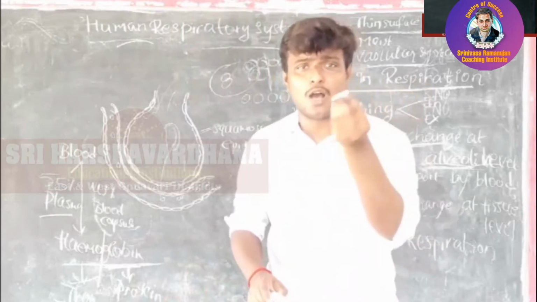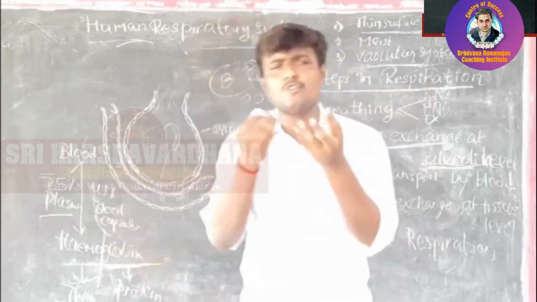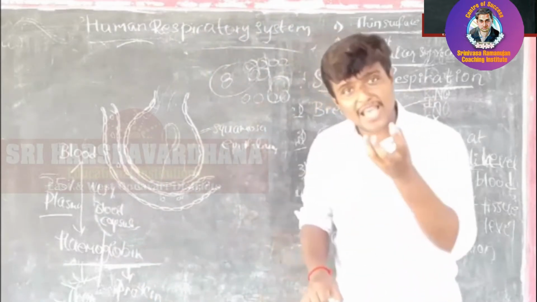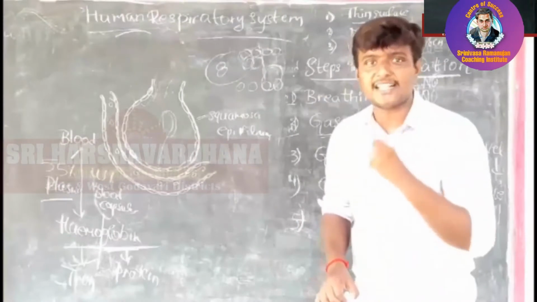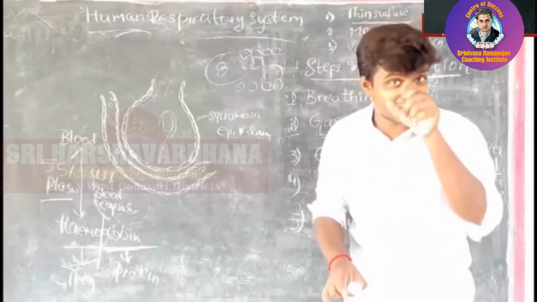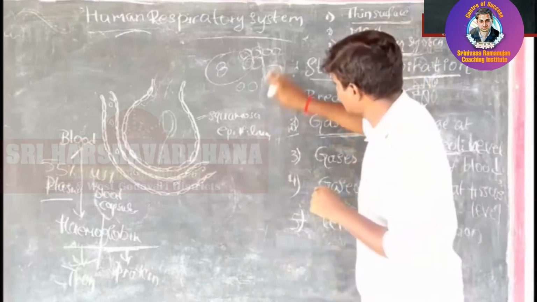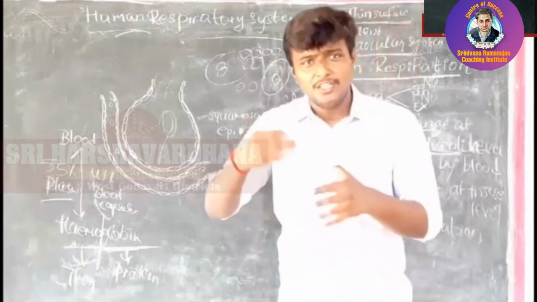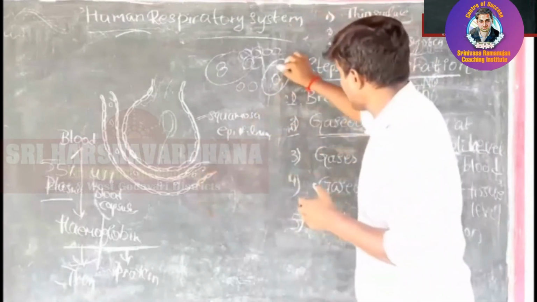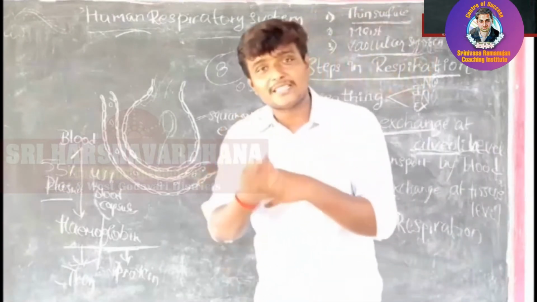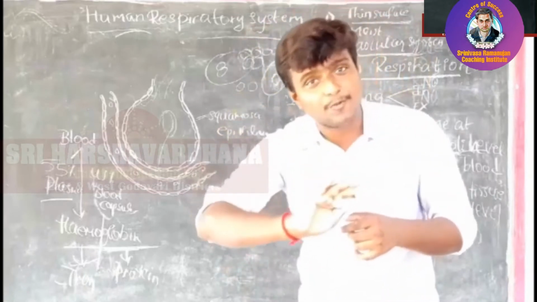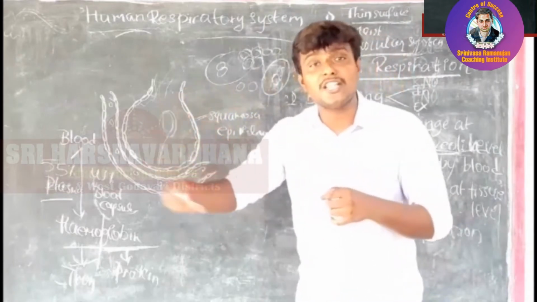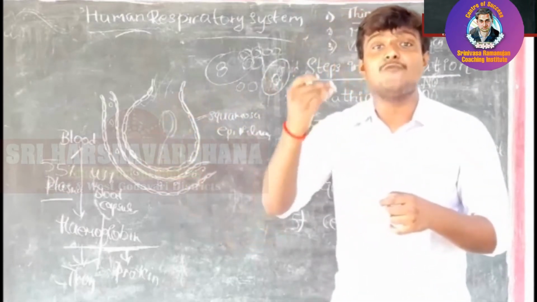Take microorganisms, unicellular, single cell organisms. In single cell organisms nutrients and gases exchange also take place. How does it take place? In unicellular organisms there is no specialized organ, but around the genetic material we can see the cytoplasm, and that cytoplasm helps in the transport of food material and gases, and that's why we call the cytoplasm in unicellular organisms a vascular system.